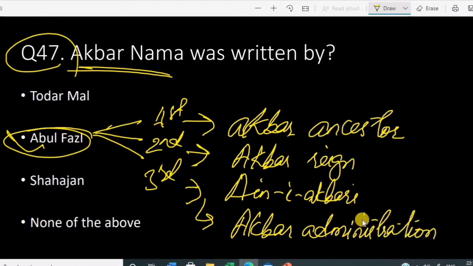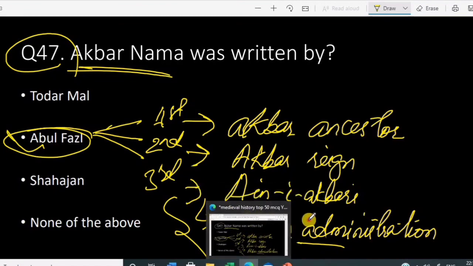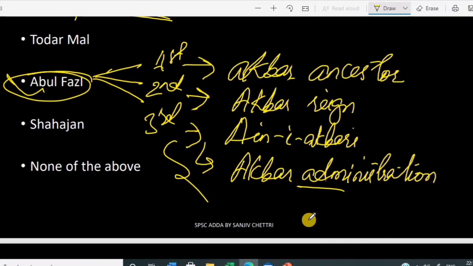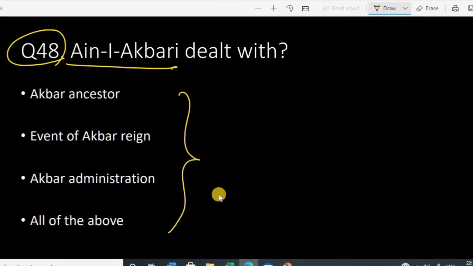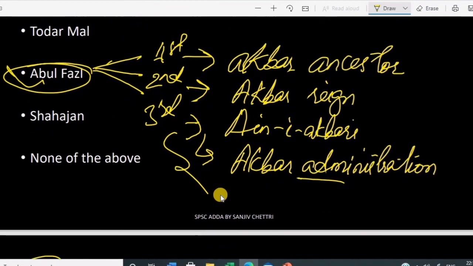Okay, so you will find this third volume, that is Ain-i-Akbari, is rich in statistical data on crops, crop yields, prices, wages, and revenue during that period. During the Akbar period, we will find every detail here. So next question. Ain-i-Akbari, just recently we have talked about this. Ain-i-Akbari deals with Akbar's ancestors, events of Akbar's reign, Akbar's administration, or all of the above. You mentioned this in the comment section, so I have already discussed this here.